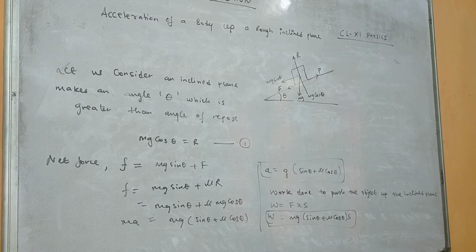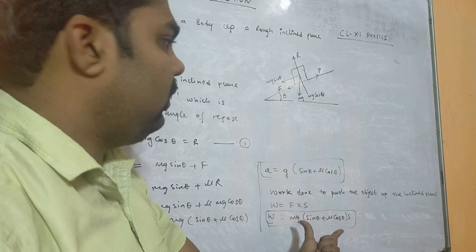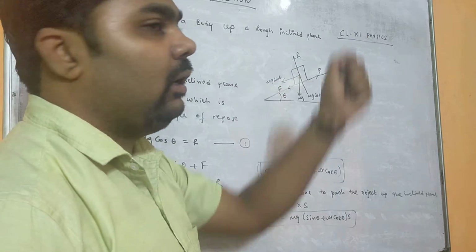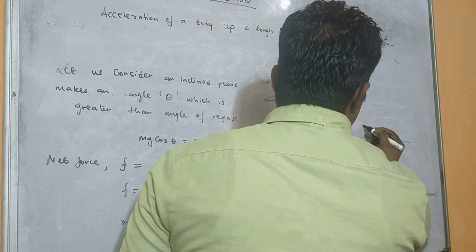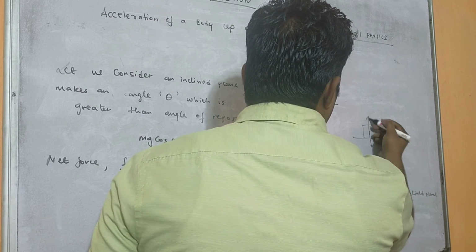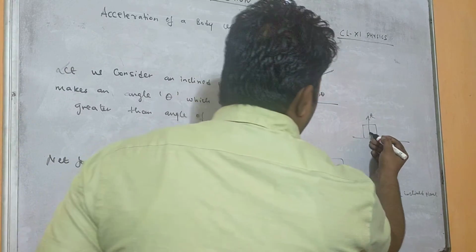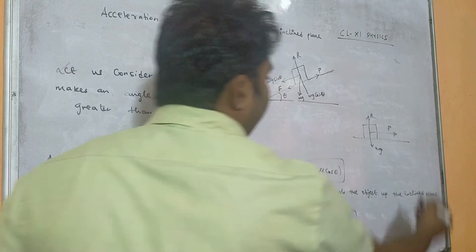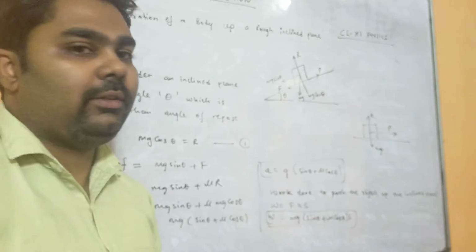Okay, so this is an expression for the work done when an object is pushed in the upward direction. But in case it is at horizontal level, the block's weight is acting in the downward direction, the reaction force is acting in the upward direction, and P is applied in the forward direction, that means the force is applied in the forward direction. So in that case, what will be the work done?